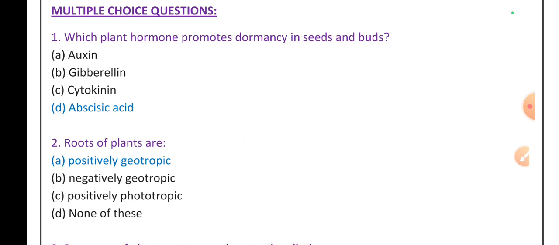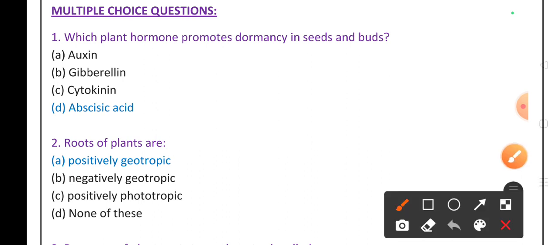Okay, dormancy means it inhibits the growth of plants. That's abscisic acid. Which one is that? Abscisic acid. Option D, right answer.